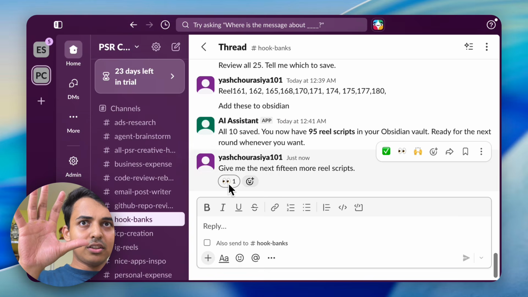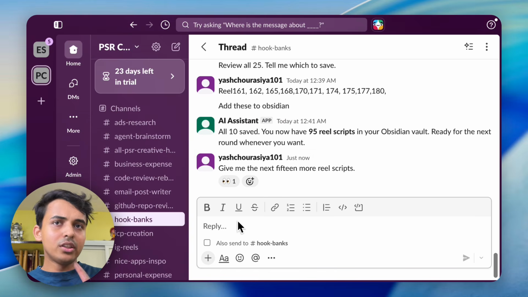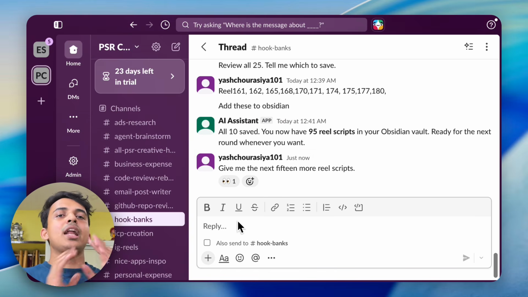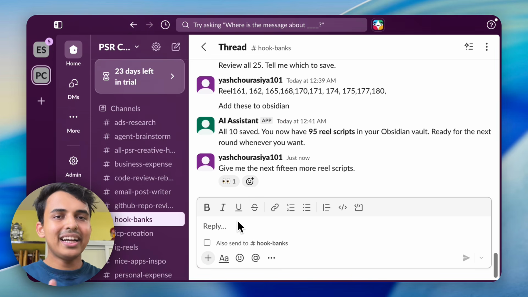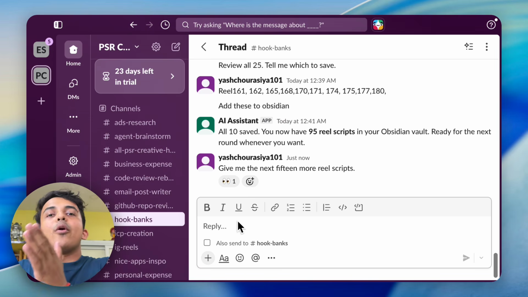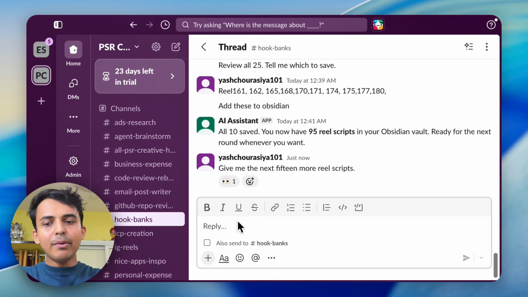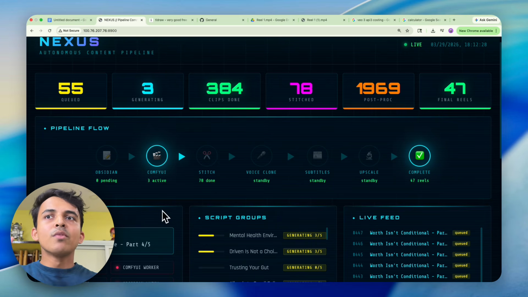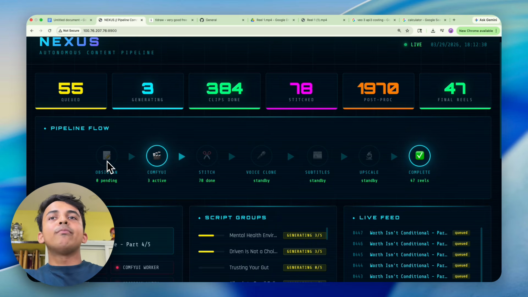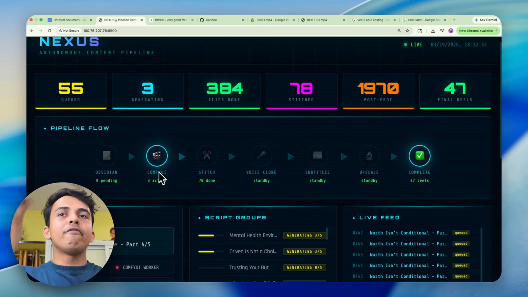As you can see, this is gonna write it. It's gonna give me the content, and I'm just gonna approve it. When I approve it, it's gonna automatically add it to Obsidian, my note-taking app. From my note-taking app, I'll be showing you live, don't you worry about that, automatically it's gonna go to Comfy UI.